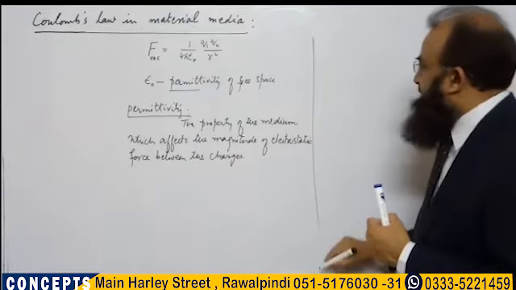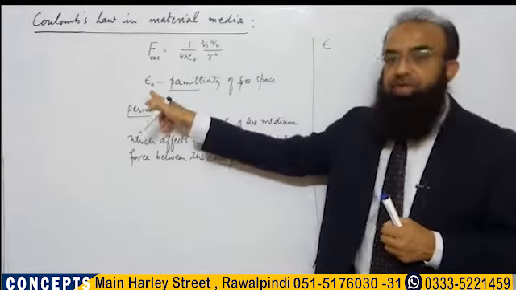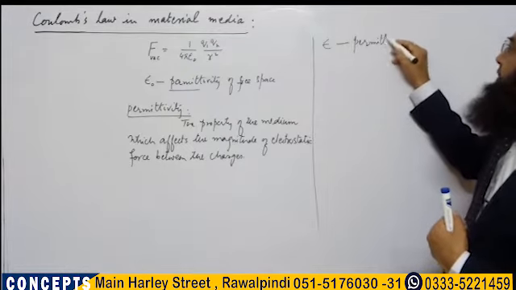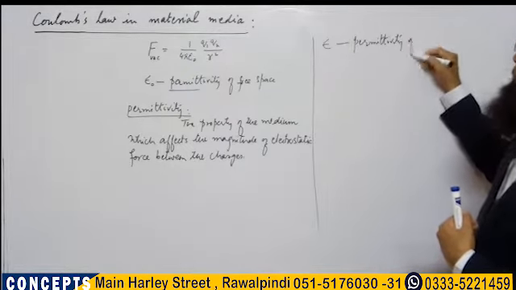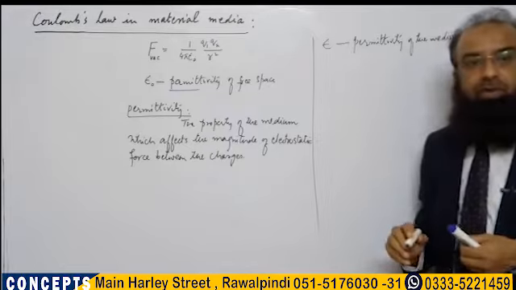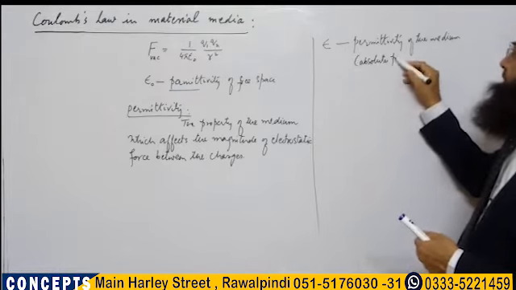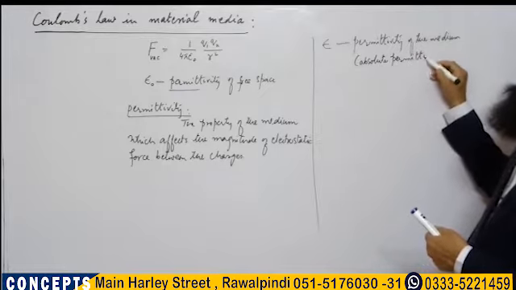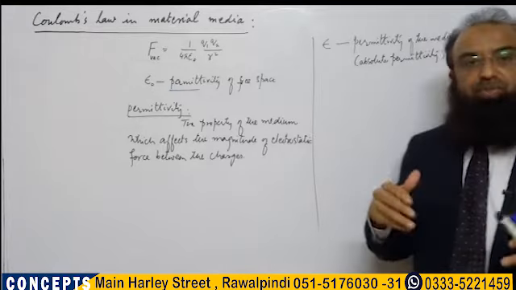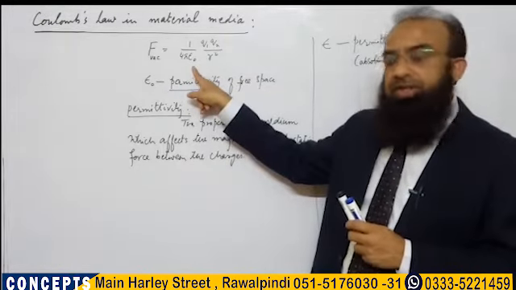Let's suppose epsilon naught is the permittivity of free space, and epsilon is the permittivity of the medium which we are using. Usually we call this permittivity absolute permittivity. This is also known as absolute permittivity. So epsilon is the permittivity of the medium. This is the formula when there was vacuum between the charges.